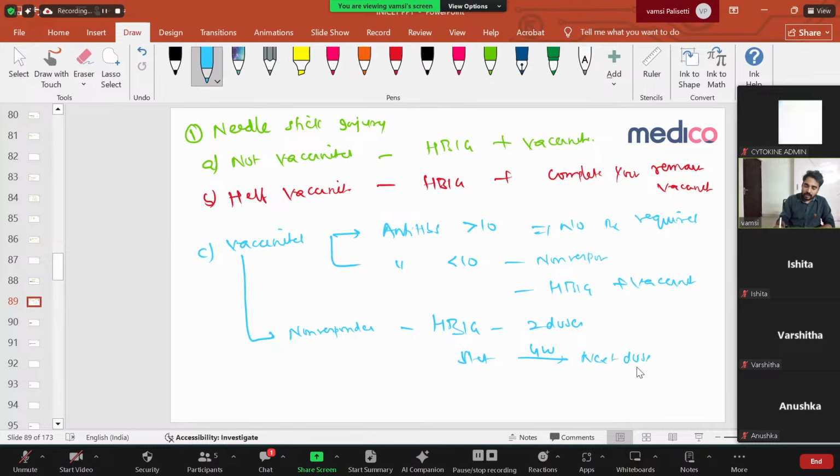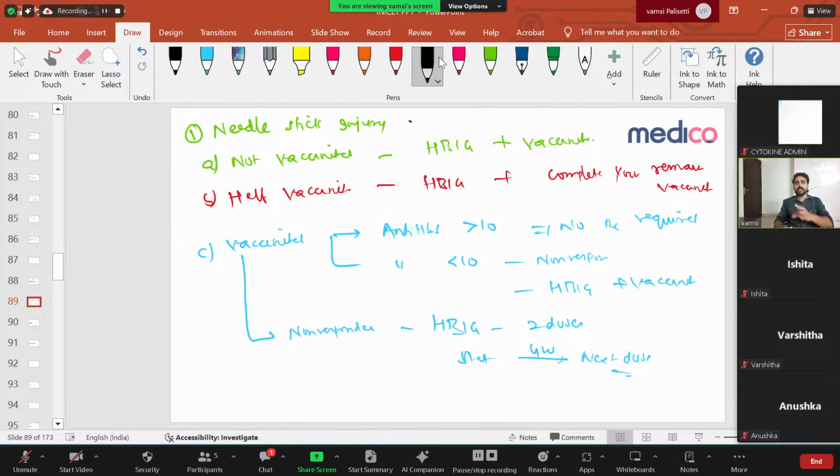So understand this, a very, very important thing. For example, in a needle stick injury, if I've never been vaccinated, I'll take immunoglobulin and then I'll take the vaccine. Or if I'm half vaccinated, I will take immunoglobulin, then go for the remaining vaccination. If I'm vaccinated, I'll see the titers. If titers are completely normal, elevated, then no need for any treatment.